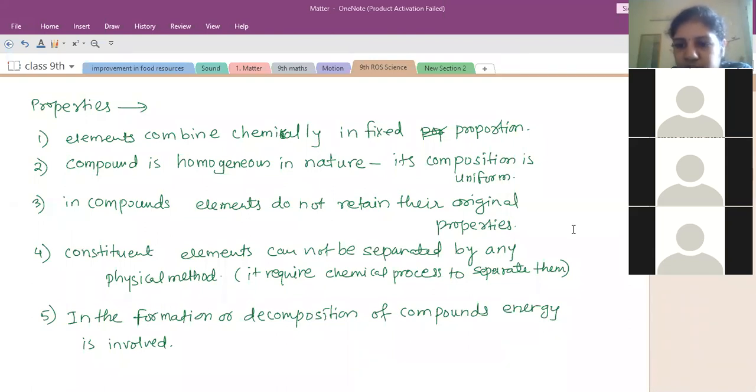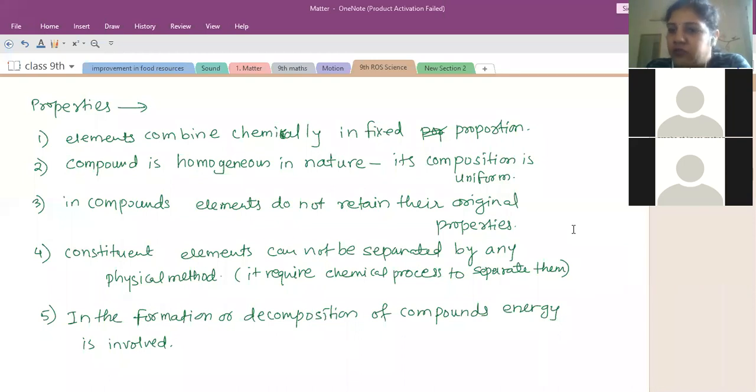Yes, Ashish, you tell. Ma'am, for the formation of compounds you need energy like electricity, whereas for making mixtures you can do it physically. Yes, mixtures can be made by physical methods. Energy involvement is not always necessary. Okay, so the differentiating points between compounds and mixtures are clear?